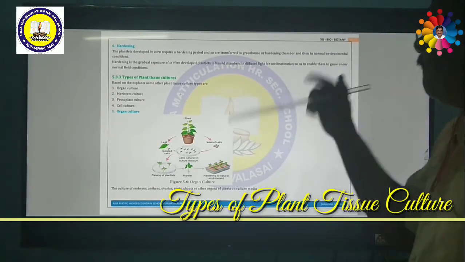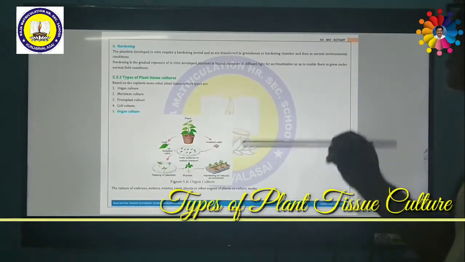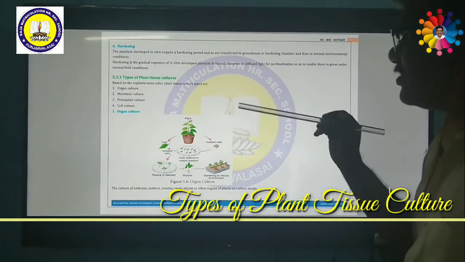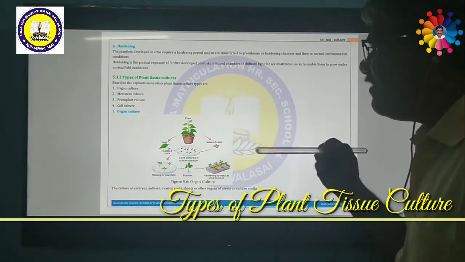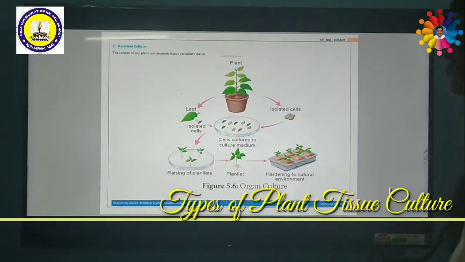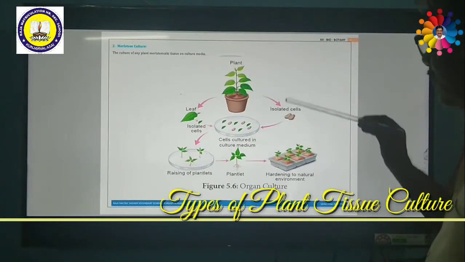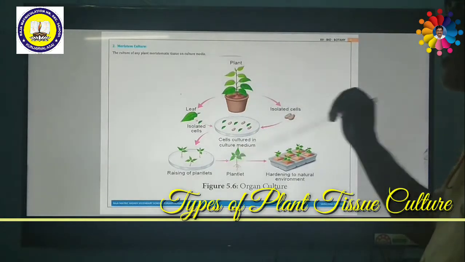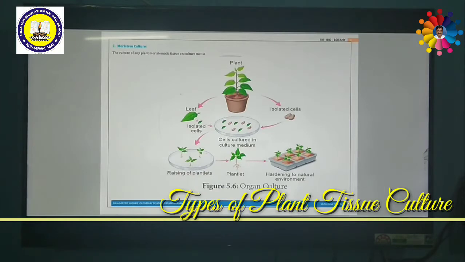What is the speciality of meristem culture? If you are culturing the meristem or shoot tips, what will happen? We are able to produce a plant which is free from virus. So virus-free plants can be cultured through meristem culture. Either shoot tip or root tip, we can isolate and transfer it. That is called culturing of meristematic tissue on a culture medium, or meristem culture.